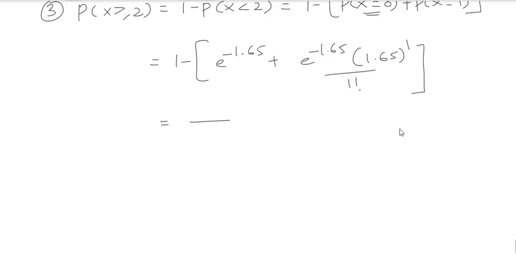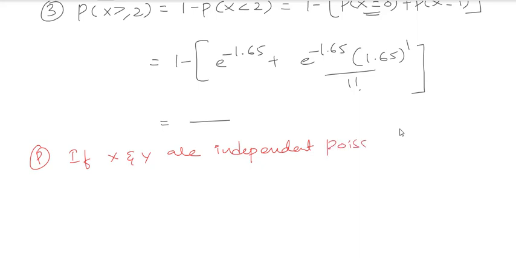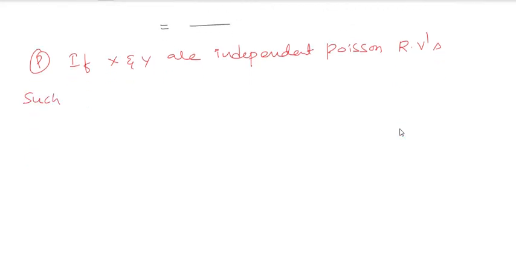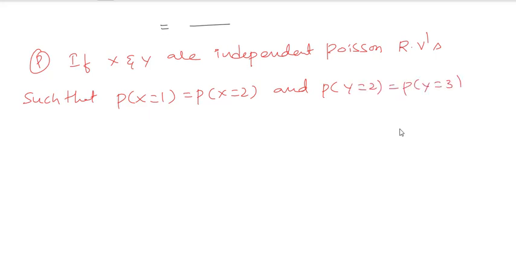Next problem. If capital X and Y are independent Poisson random variables such that the probability of X equal to 1 is equal to the probability of X equal to 2, and the probability of Y equal to 2 is equal to the probability of Y equal to 3, then find the variance of 3X minus 4Y. That you have to do.